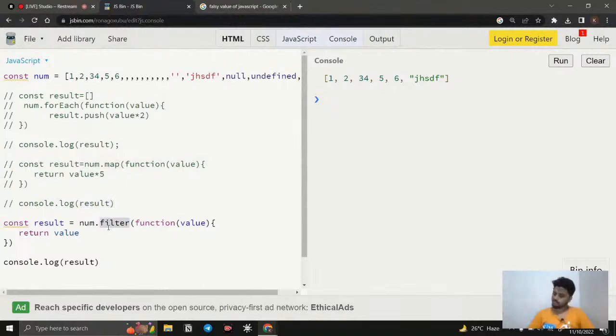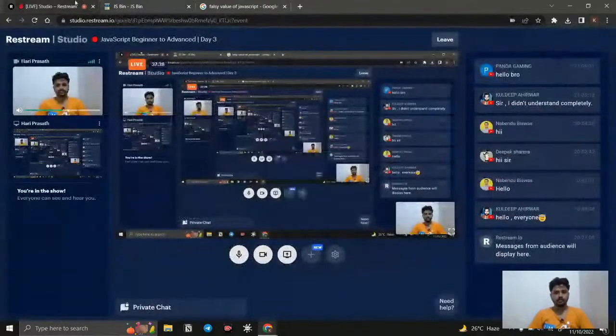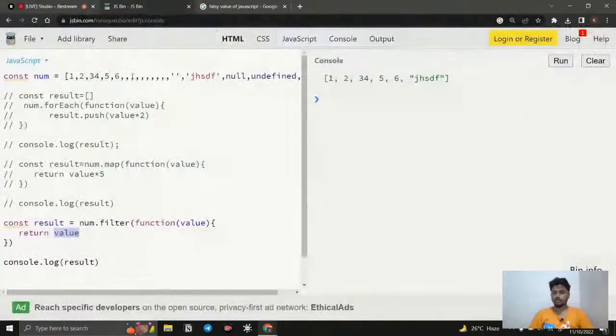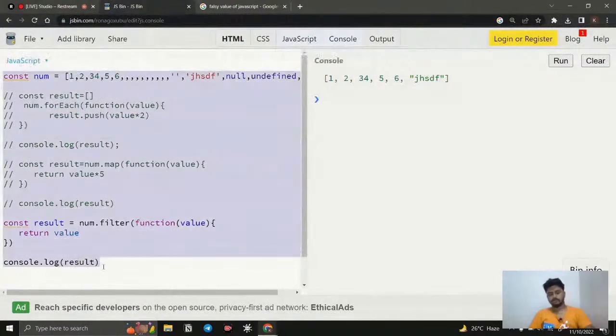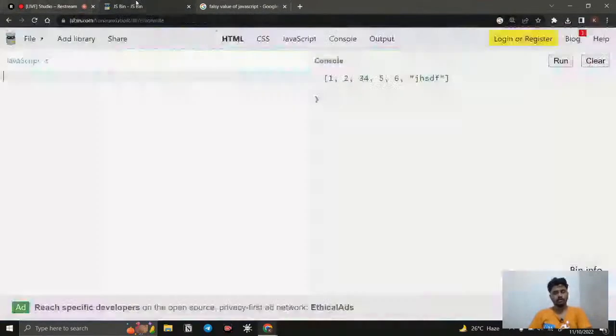The filter method does exactly the same thing: it returns a new array and stores the new result values. But the map method just maps through it, while the filter method filters it, checking for the condition. If something is a truthy value, it approves it, takes the value and puts it in the new array. If it is not a truthy value, it is not going to do this. So this is what truthy and falsy values are.